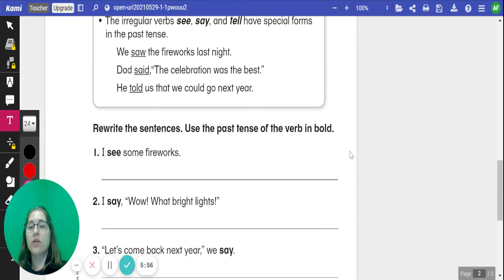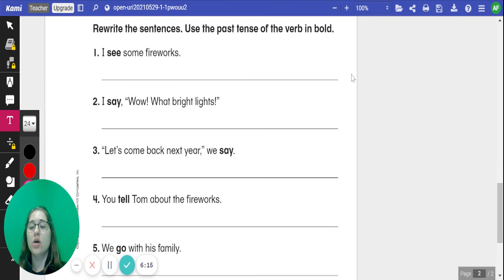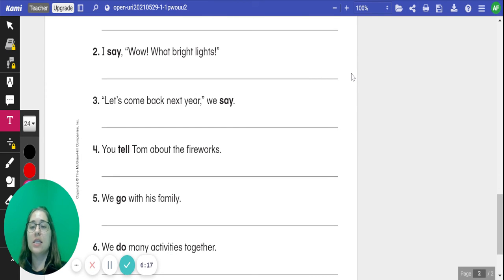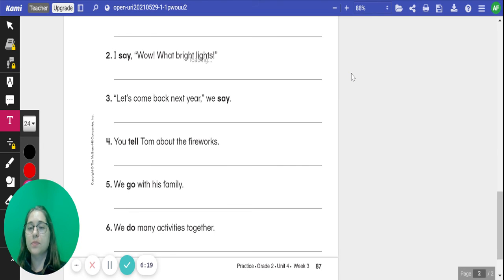We're going to review the irregular verbs see, say, and tell for their special forms in the past tense. We saw a firework last night. See changed to saw. Dad said the celebration was the best. Say becomes said. And he told us that we could go next year. Tell becomes told.